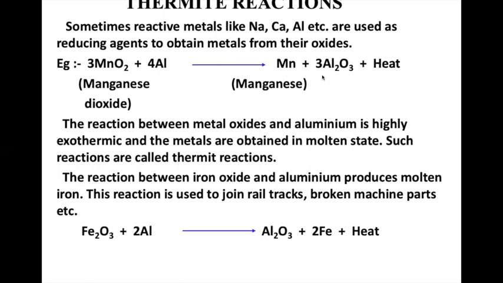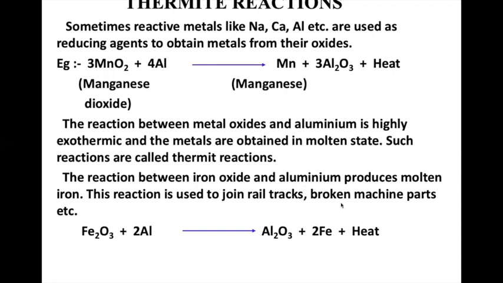Aluminium oxide is formed, and since it is an exothermic reaction, the metal that is obtained is in a liquid state. Iron is obtained in a liquid state, and what will happen? Easily the joints can be done. This is Fe2O3 plus aluminium giving Al2O3 plus iron plus a large amount of heat.